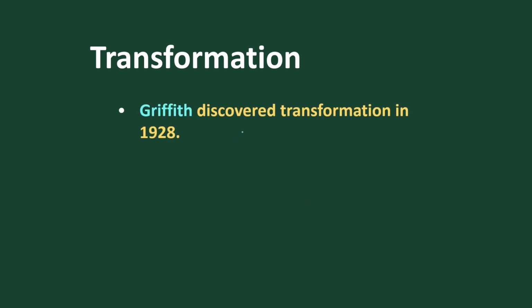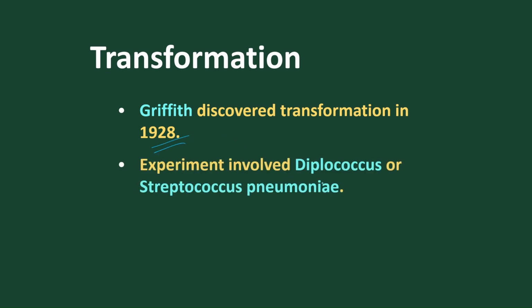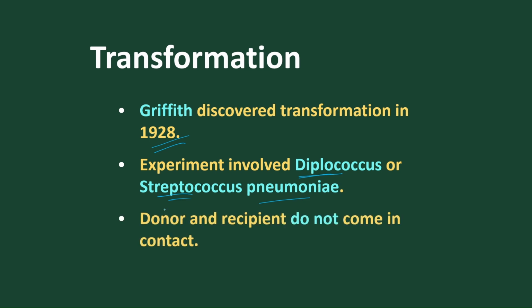Transformation. The scientist Griffith discovered the process of transformation in the year 1928. He experimented on the bacterium Diplococcus, Streptococcus pneumoniae, which causes the disease called pneumonia. Here he used donor and recipient cells, and the donor and recipient cells never come in contact with each other, but the recipient cell is converted into a donor form.